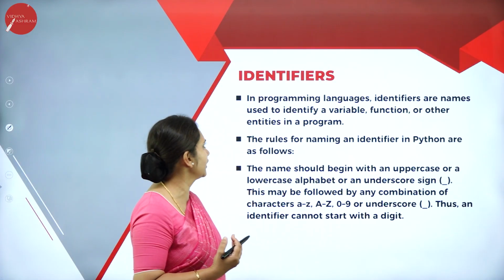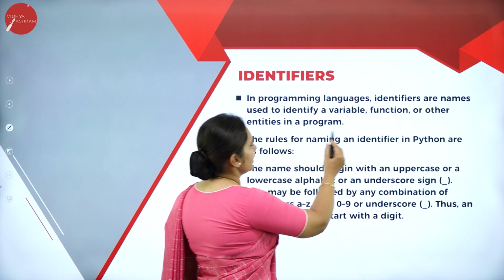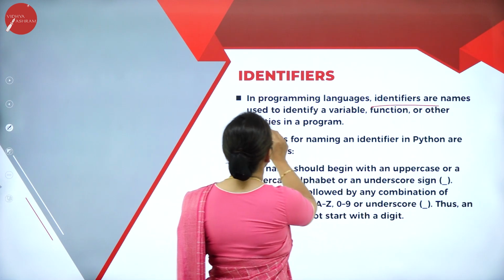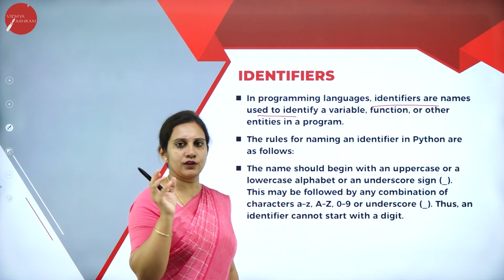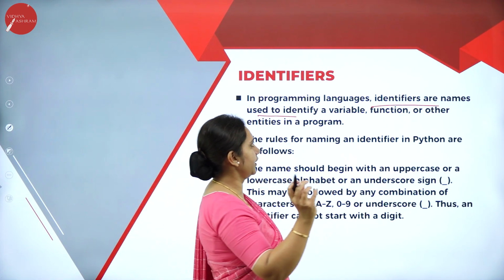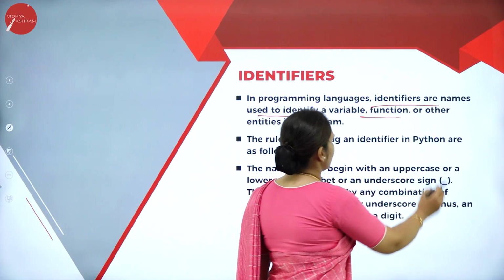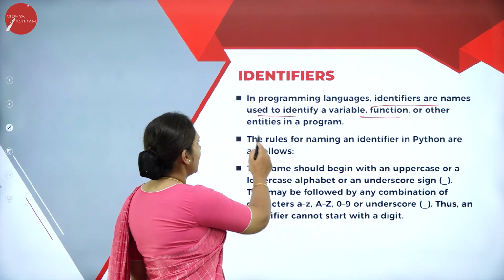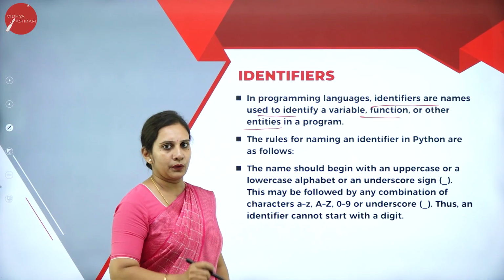What is an identifier? In a programming language, identifiers are nothing but the names used to identify a variable or an entity that we give, such as a variable, a function, or other entities in a program.